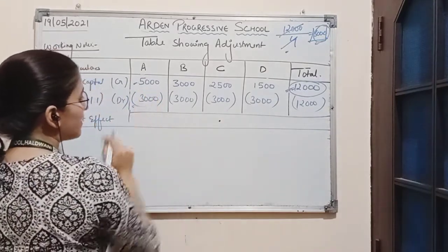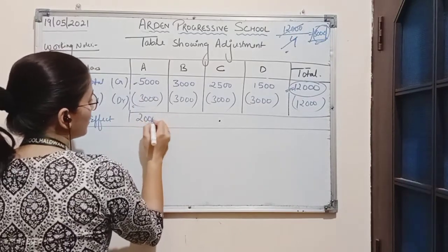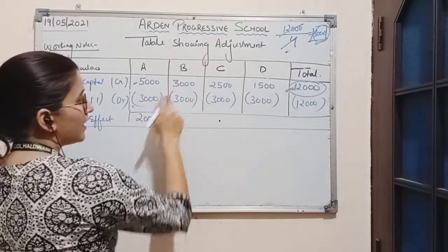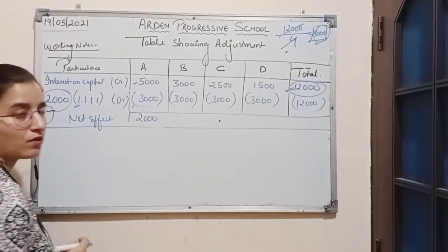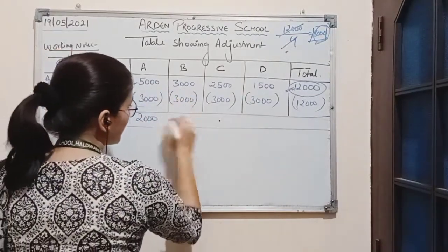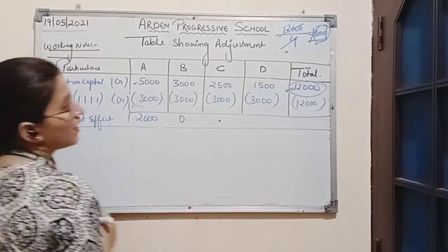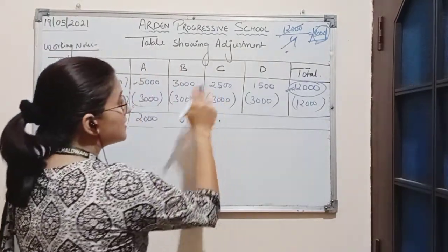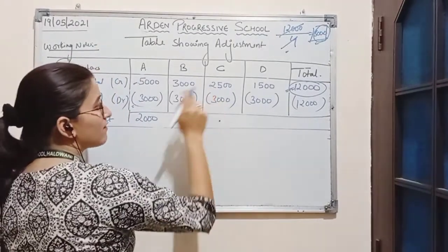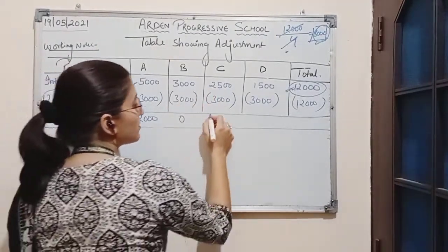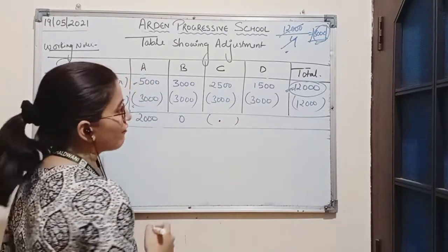So 5,000 minus 3,000 will be 2,000. Next we have 3,000 positive amount and 3,000 negative amount. Positive and negative becomes 0. After that we can see C is having a greater negative balance and a lesser positive balance. So the result will be a negative value only.